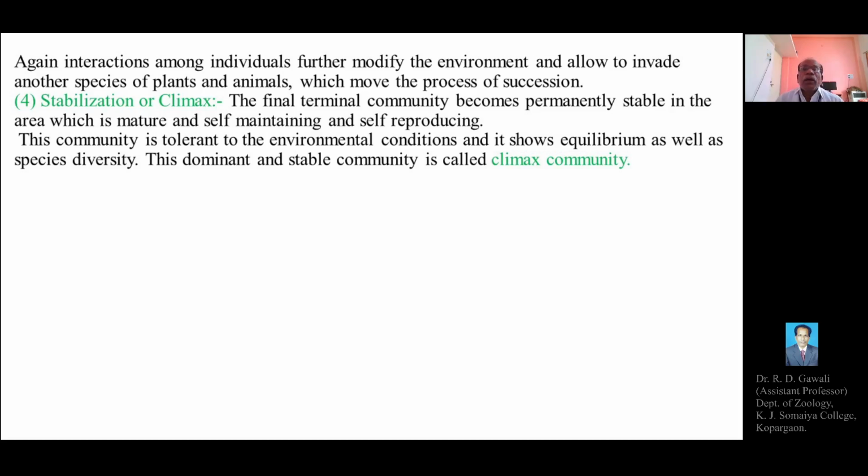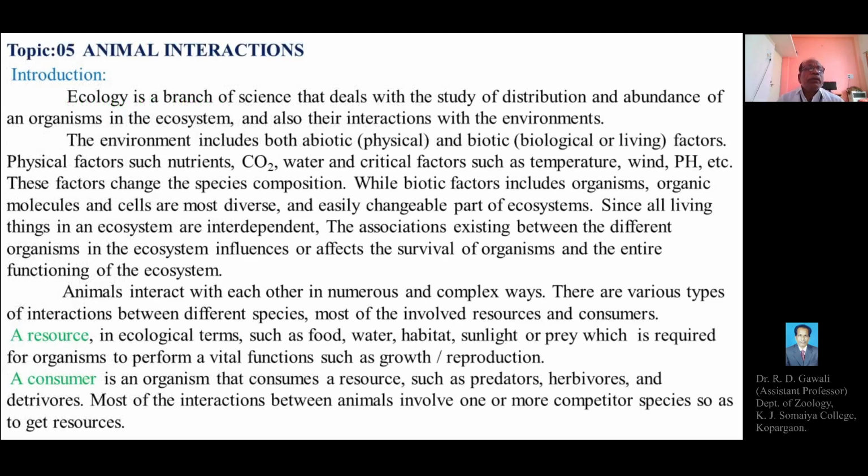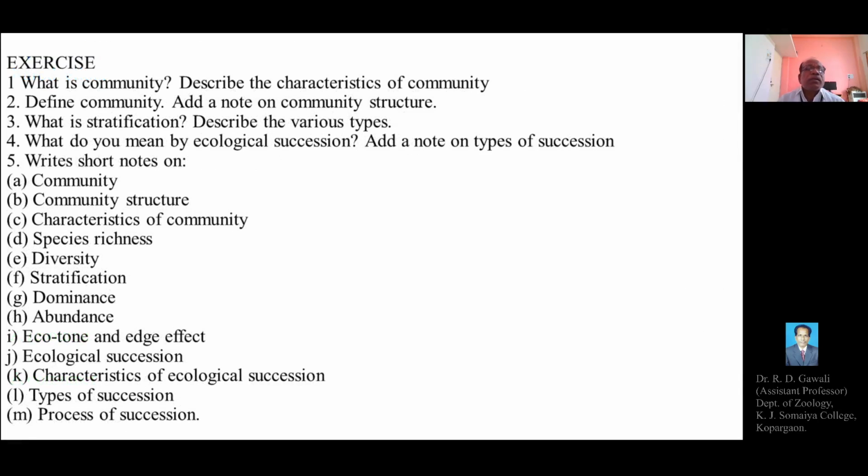Next time we'll continue with the last topic, the fifth topic, that is animal interactions. Before we end, there is an exercise given below the fourth topic, that is community.